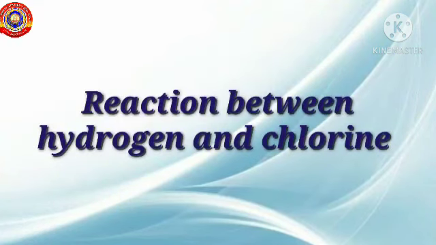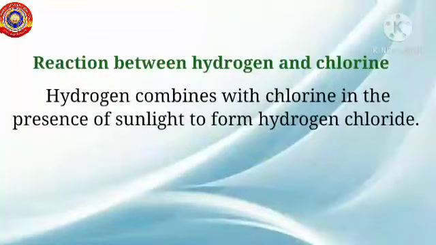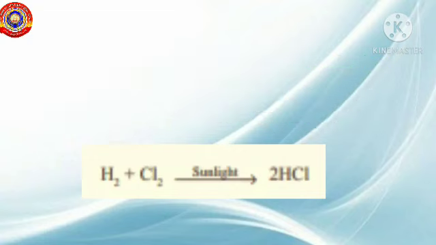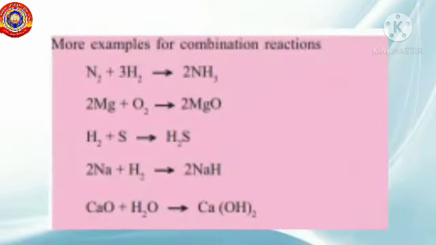Reaction between hydrogen and chlorine. Hydrogen combines with chlorine in the presence of sunlight to form hydrogen chloride. The chemical equation for this reaction is given by H2 plus Cl2 in presence of sunlight to form 2HCl. Formation of hydrogen chloride is an example of a combination reaction. Following are the examples of combination reaction. So children, did you understand the difference between substitution reaction and combination reaction?